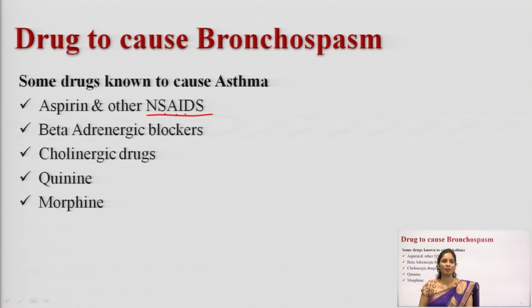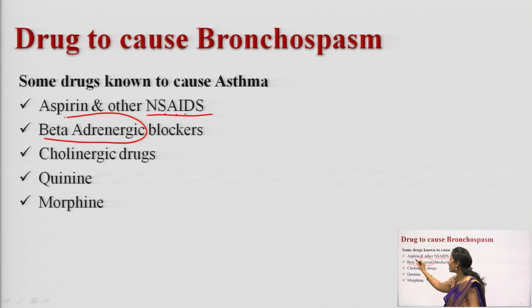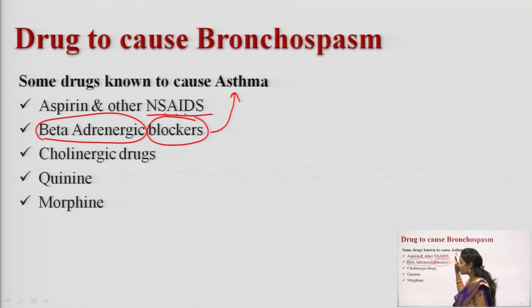And there are some other drugs which can cause asthma, like beta adrenergic blockers. Do not get confused here: beta adrenergic agonist drugs are used to treat asthma, and the blockers are the drugs which cause asthma. And the next one, cholinergic drugs. Cholinergic drugs are also drugs which can cause bronchial asthma. Quinine. Quinine is also such a drug. After taking this drug, it can induce asthma, it can cause bronchial spasm. Morphine. So, which type of drug is it?